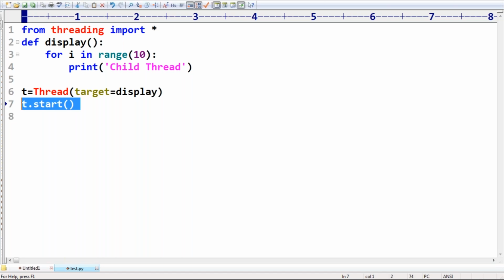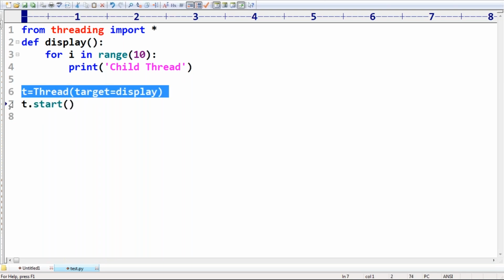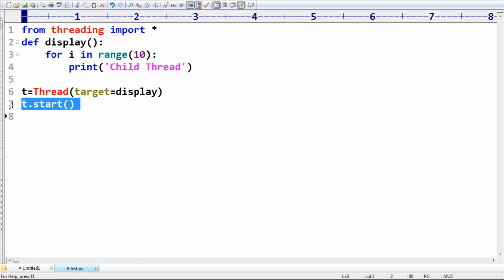This line is executed by which thread? Main thread. So the main thread creates a child thread object, and the main thread starts that child thread. After t dot start, how many threads are available? Respond. Two threads: main thread and child thread.